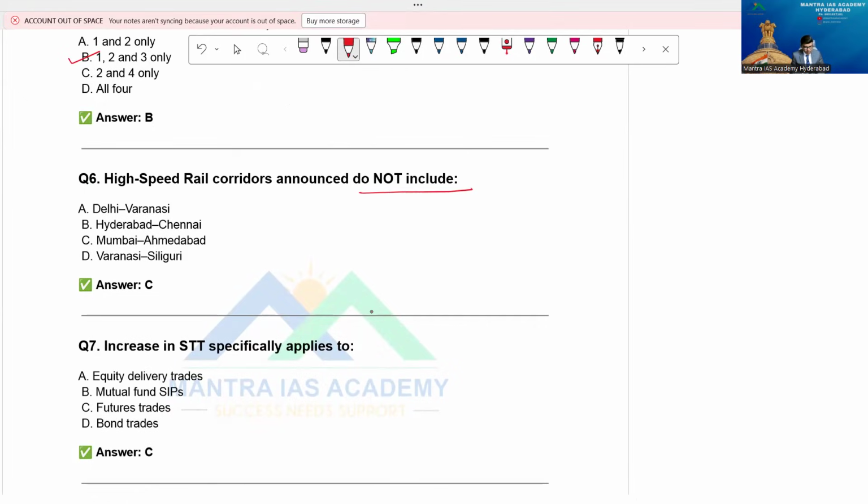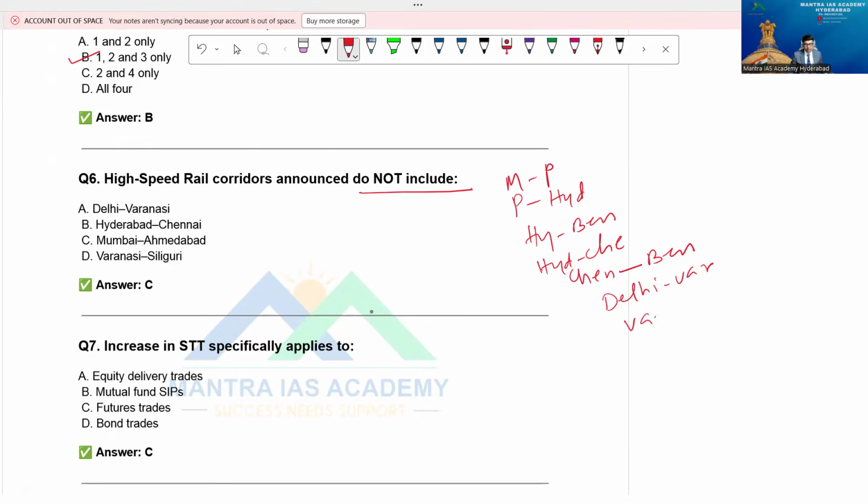I'll give you the 7 now: Mumbai-Pune, Pune-Hyderabad, Hyderabad-Bengaluru, Hyderabad-Chennai, Chennai-Bengaluru, Delhi-Varanasi, and finally Varanasi-Siliguri. So Mumbai-Pune is there, but not Ahmedabad. So the option is C. That's what we have.